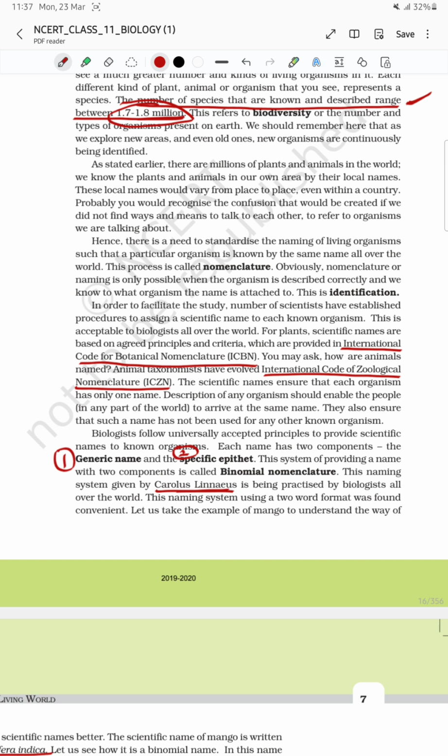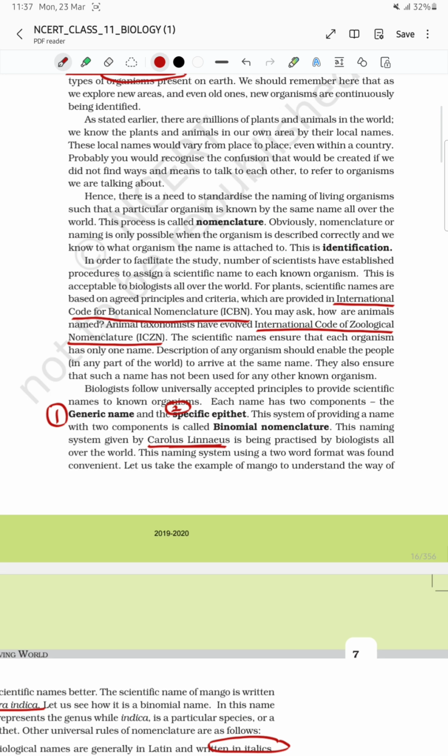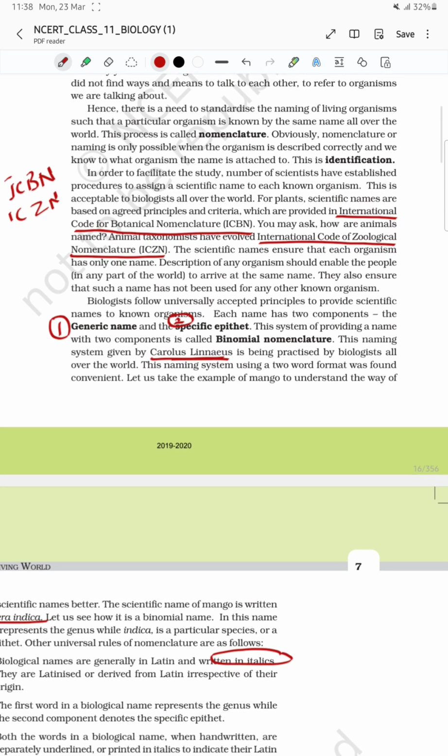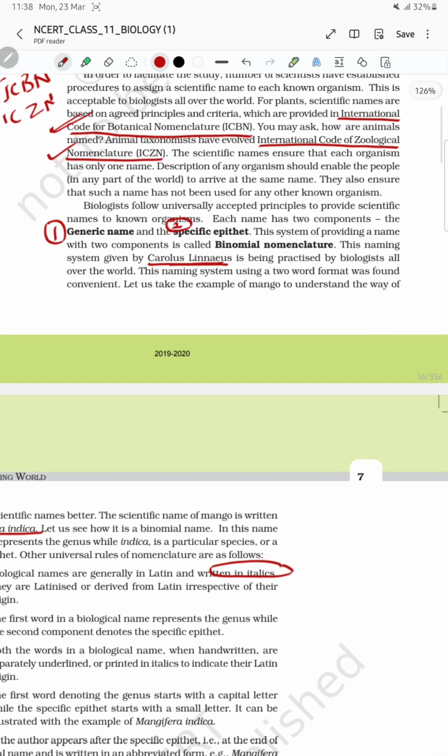So we have made a system that this particular organism will be known with this particular scientific name, and this is said to be nomenclature. Another important question is they ask what is the full form of ICBN, what is the full form of ICZN. So you have to remember the full form. ICBN is International Code for Botanical Nomenclature, and ICZN is International Code of Zoological Nomenclature. You have to remember the full forms very nicely.